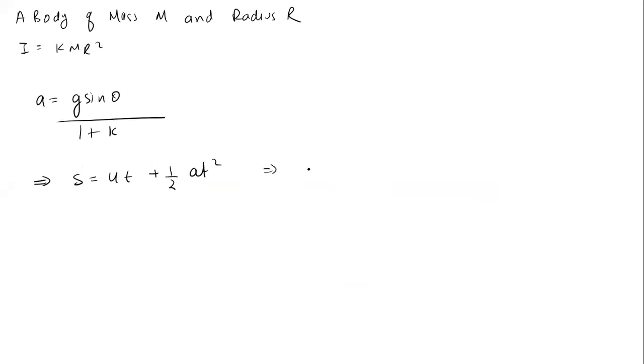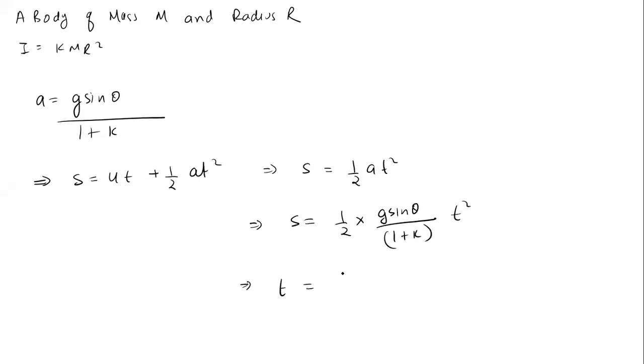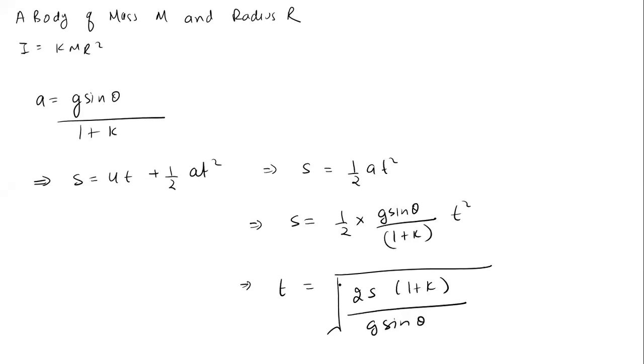Initial velocity is 0, so displacement S equals half into g sine theta divided by 1 plus k into t square. So time taken to reach the bottom is square root of 2s into 1 plus k divided by g sine theta.